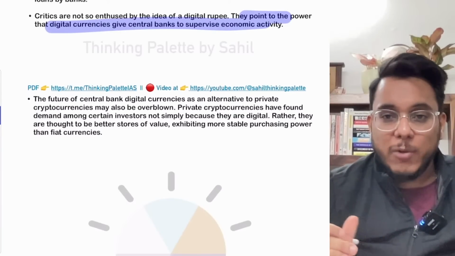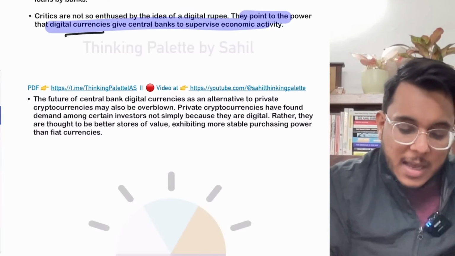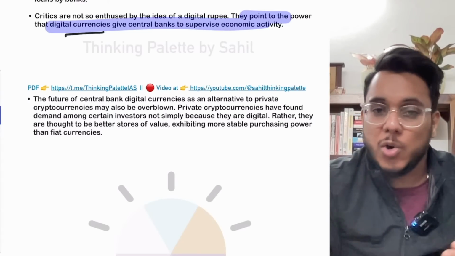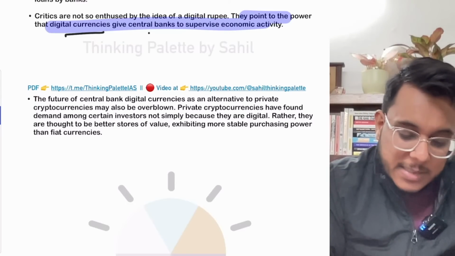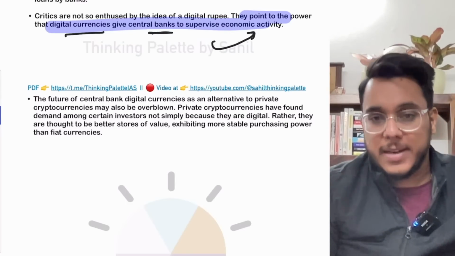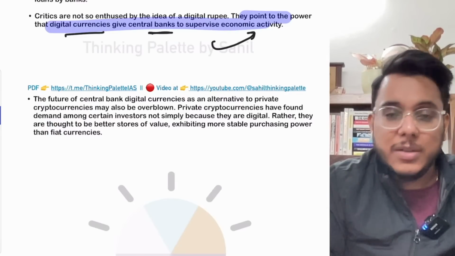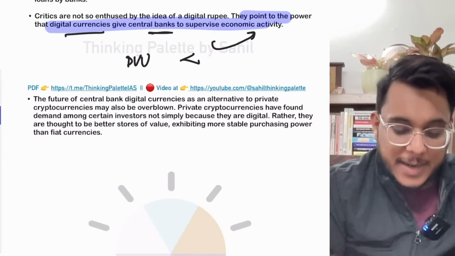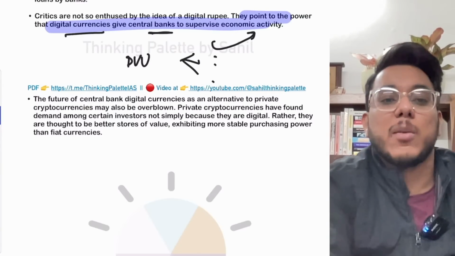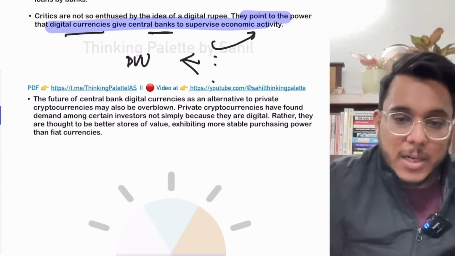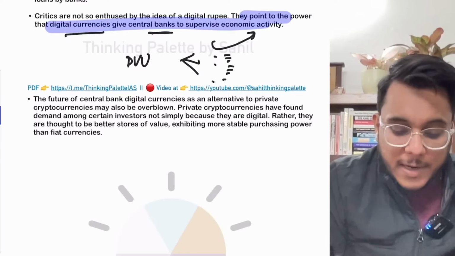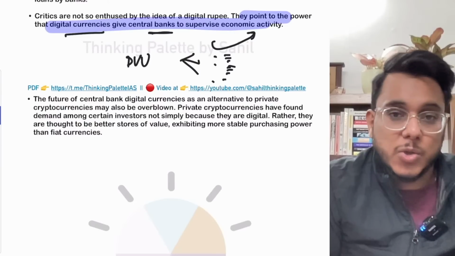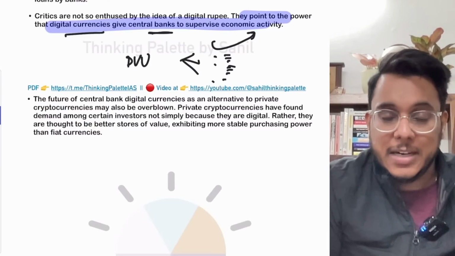Now the critics have also questioned these digital currencies, whether they will be economic, whether they will bring some kind of change or not. The critics have said that by this, central banks can also supervise the economic activity. I told you that this digital currency will be held in the digital wallet, and it can be traced where this money is being used, where this money is being given. So in economic activities also, the Reserve Bank of India will get the power to supervise that. And certain economic activities it can also ban, where the money is flowing. This is one challenge that is coming.